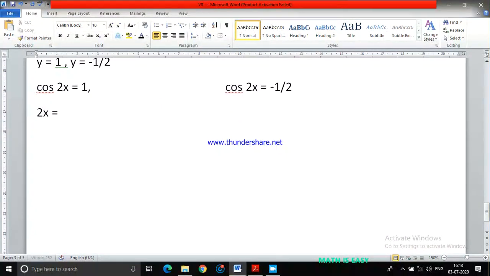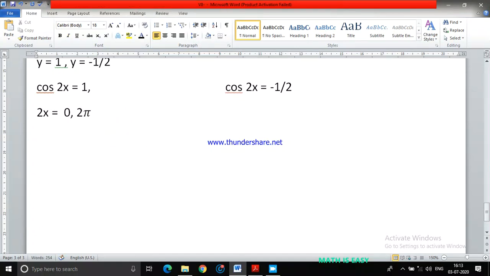Let me put this one in here. I'm solving what? Cos 2x equals to 1. So then possible values of cos theta is 1 when theta is 0. Then possible next value is 2 pi.